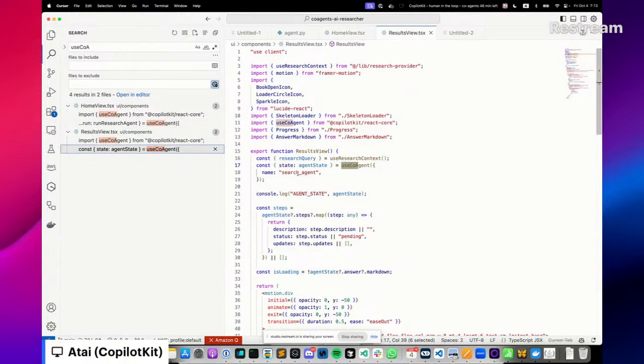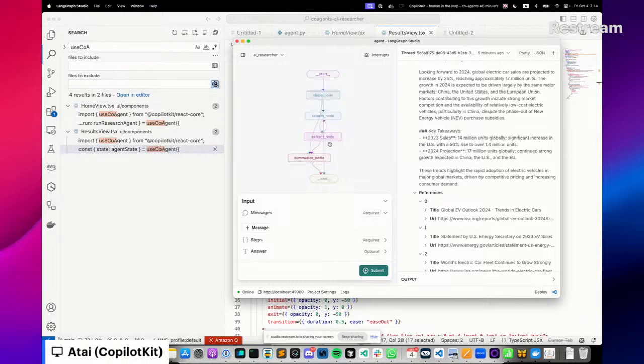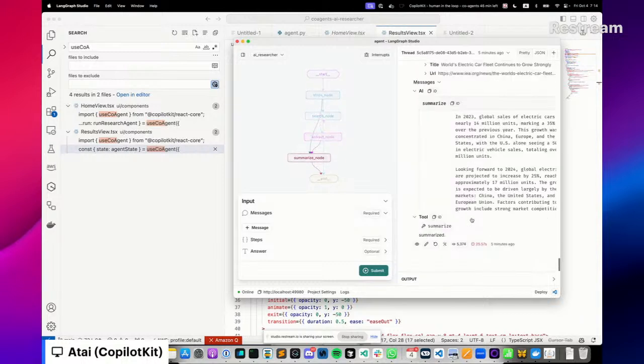We have a number of React hooks that are available here. The one that is key in this case is useCoAgent. useCoAgent gives you access, you see here, to the state of the agent. So we saw before that the agent, just like a normal chatbot, has this abstraction of messages that get sent, right?